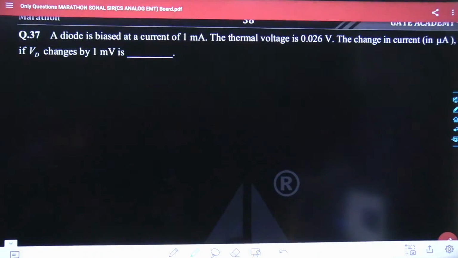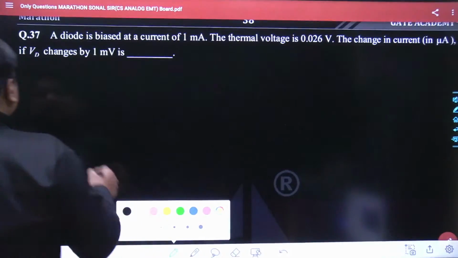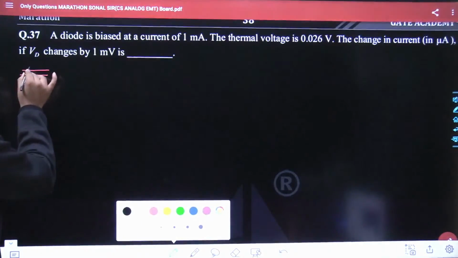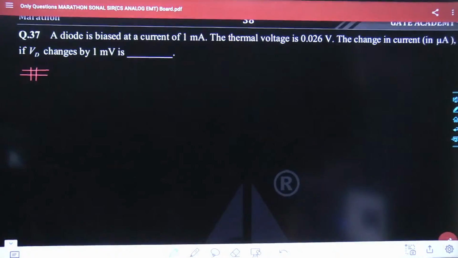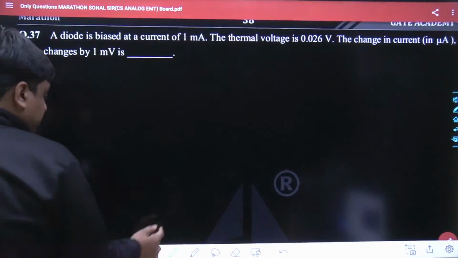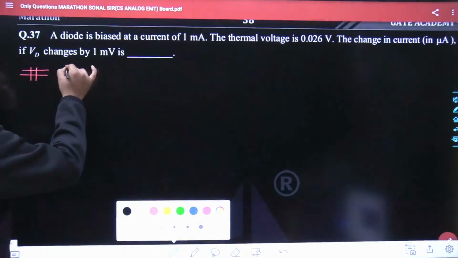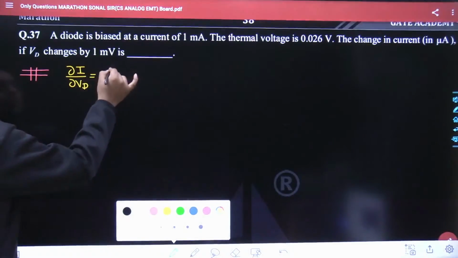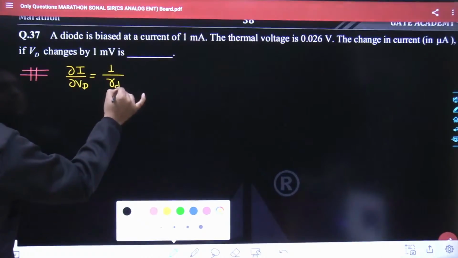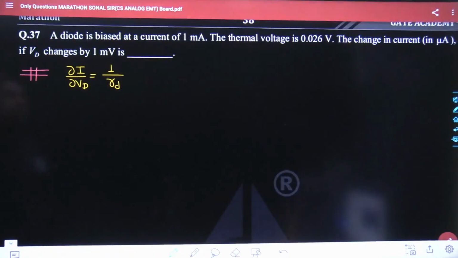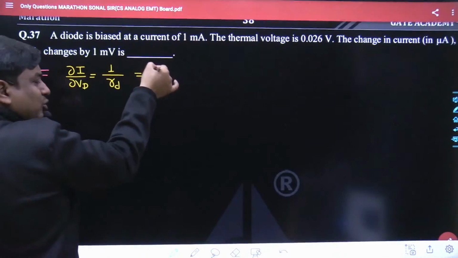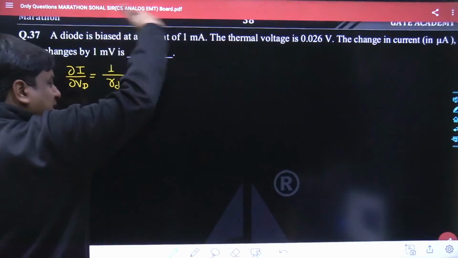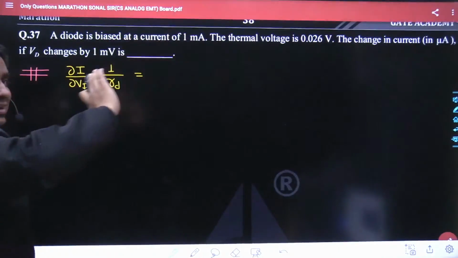No, guessing is the wrong answer. Anyone else? My dear friends, this is a problem from dynamic resistance. What does the dynamic resistance talk about? The dynamic resistance talks about the rate of change in the diode current because of the change in diode voltage. And that is nothing but ∂ID divided by ∂VD. It is also called the reciprocal of the dynamic resistance, I can call it 1 upon RD. And how is it defined? It is defined as I_D over eta times VT. Eta is also called the ideality factor. Usually for silicon it used to be 2. But if nothing is given, you take that ideality factor as 1.